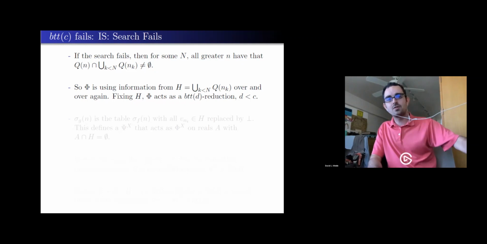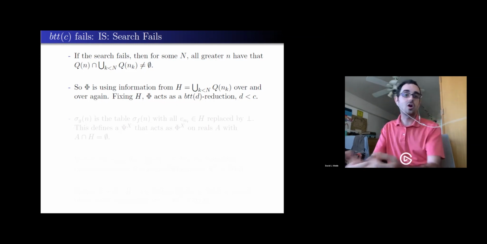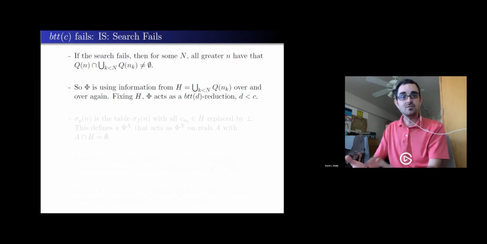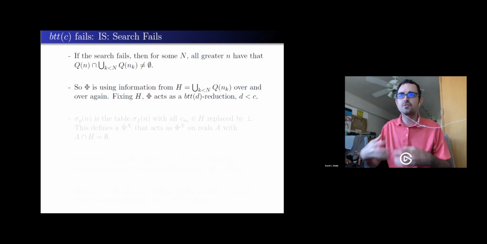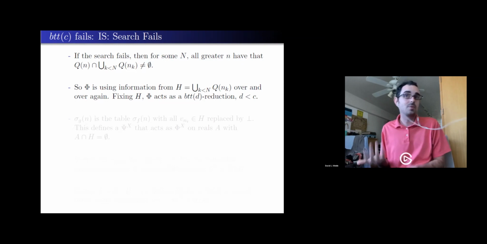So everything out in the future is going to ask a question about one of these bits, H. And I'm going to call this H because I want to hard code them. It's finite information getting used a lot, so I may as well bake it into my reduction. And if I do that, I'm not really a BTTC reduction, am I? I'm not really making use of my full C queries. There's always a query that is asking about basic known information. It's really some D for bound less than C, which is my inductive hypothesis.